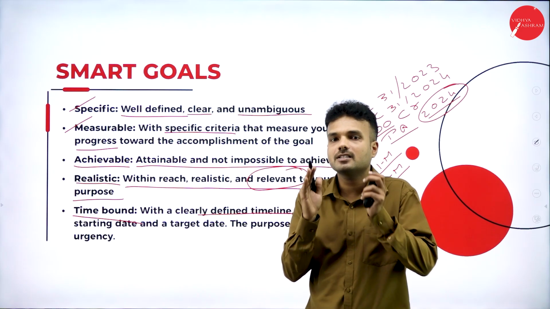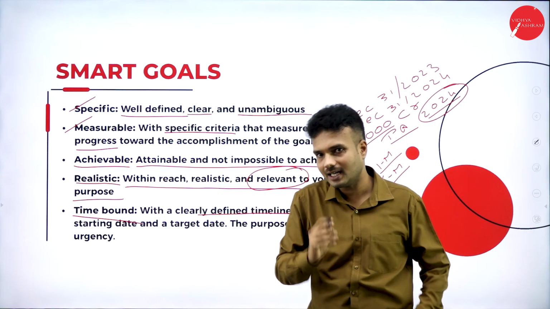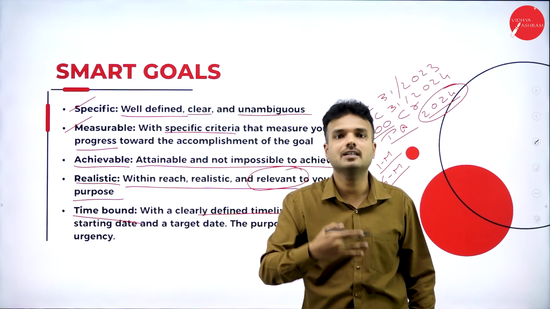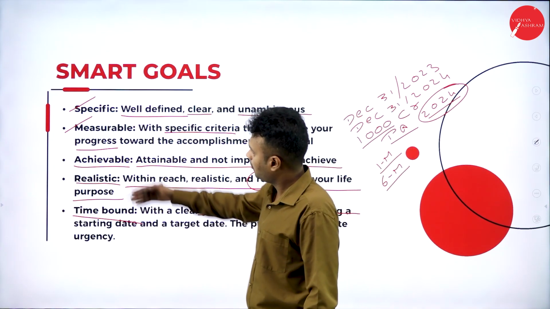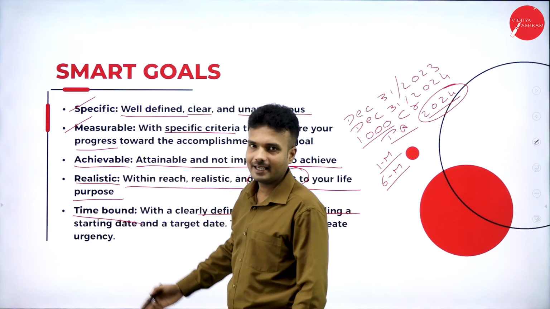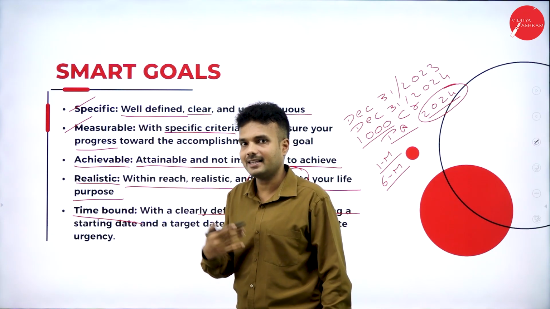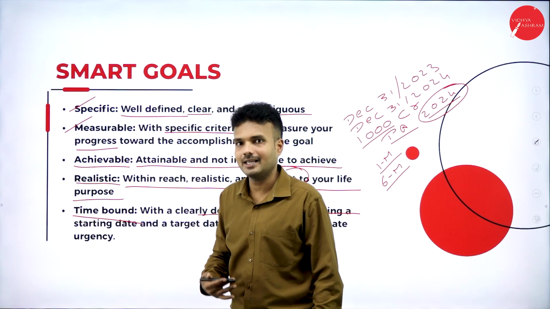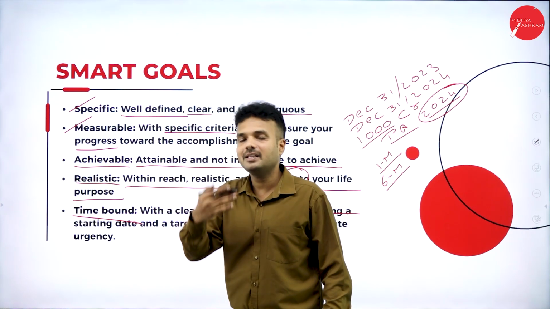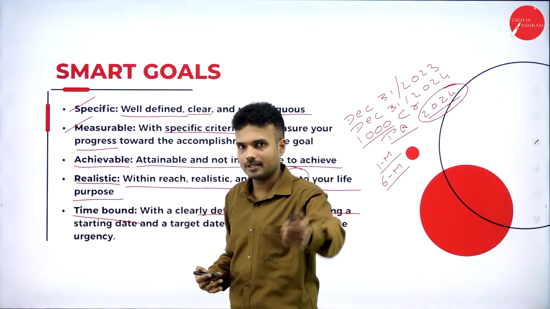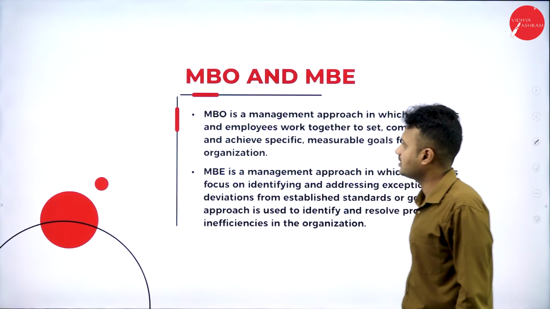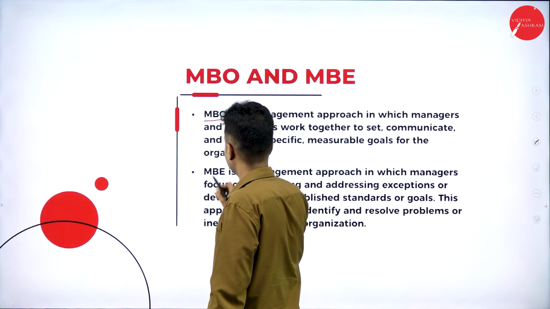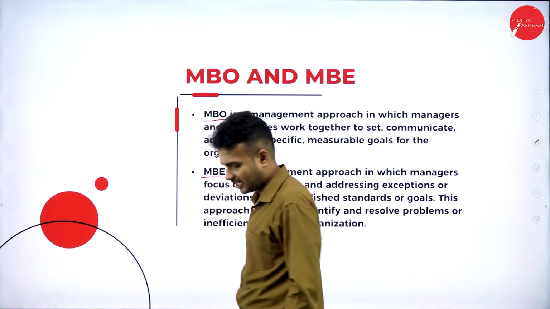It is going to specify in terms of a period or a time when it is going to accomplish the objective. Within the specific bound of a time, it must reach the organizational goal. If a company follows all these smart things to reach the goal, then there is no risk of uncertainty, or there may be the minimum risk of uncertainty to reach the goal of the organization. So this is a very important concept, that is management by objectives and management by exception.